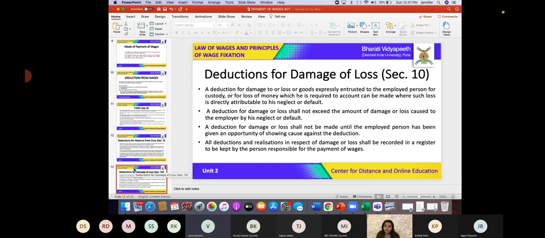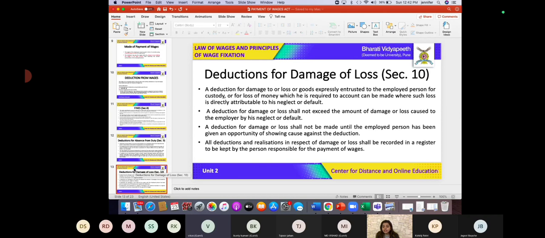Okay. Moreover, a deduction for damage or loss shall not exceed the amount of damage or loss caused to the employer by his neglect or default. So obviously we know that the deductions for the damage or loss should not exceed the amount of damage. For example, say that the amount of that machinery was 1,000 rupees.